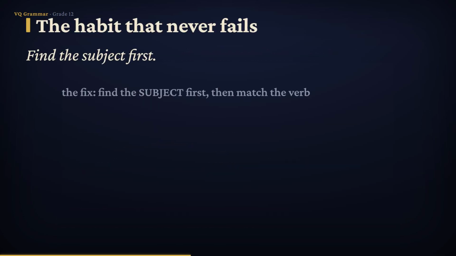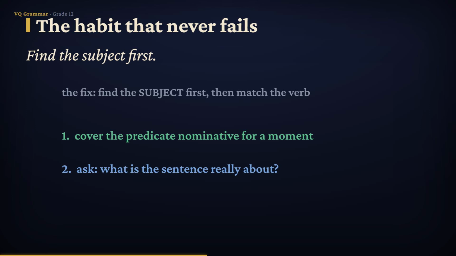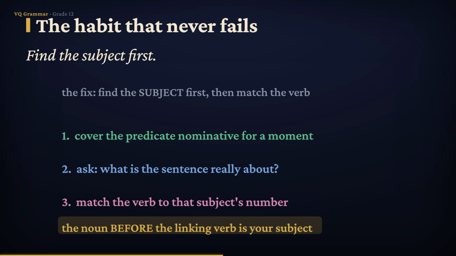So how do you keep from ever falling for that trap again? Use a simple three-step habit. Step 1. Cover up the predicate nominative, the noun after the verb, just for a moment so it can't fool your ear. Step 2. Ask what the sentence is really about. That's your subject, and it almost always sits before the linking verb. Step 3. Decide whether that subject is singular or plural, and match the verb to it. Here's the shortcut that makes it automatic. The noun before the linking verb is your subject, so match the verb to that, and let the rest of the sentence say whatever it likes.